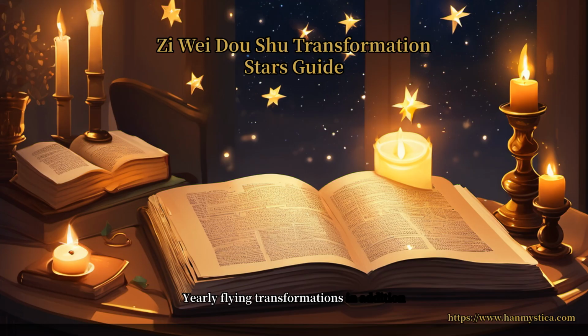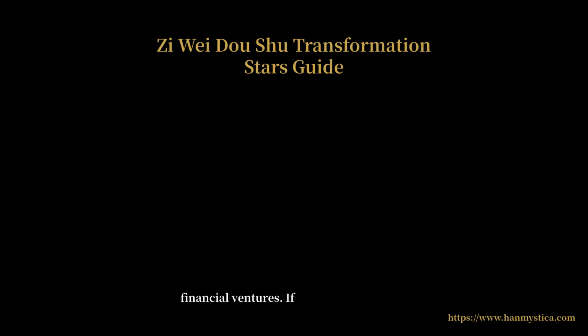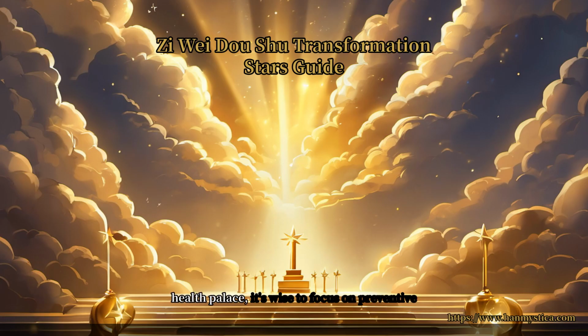Yearly flying transformations, in addition to your birth chart's fixed transformations. There are annual flying transformations based on the heavenly stem of each year. These temporarily activate different palaces and stars, creating windows of opportunity or caution. For example, if the current year's Hua Lu flies into your wealth palace, it's a good year for financial ventures. If Hua Ji flies into your health palace, it's wise to focus on preventive care that year.